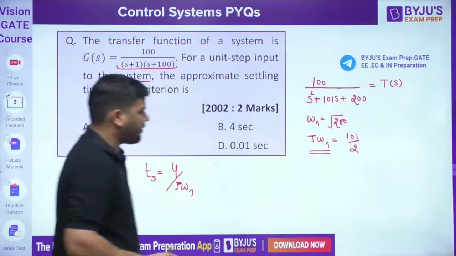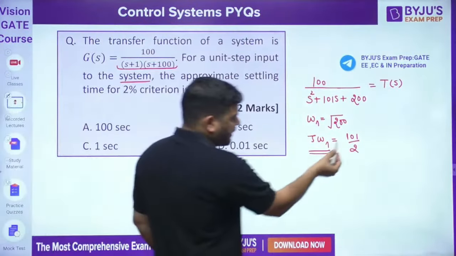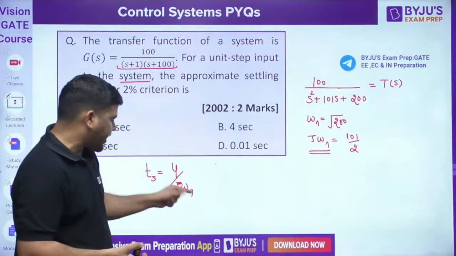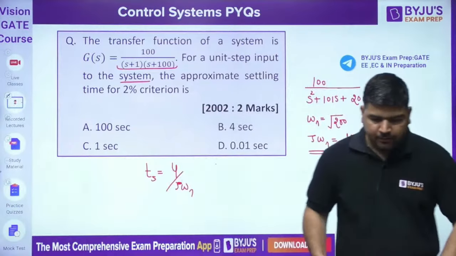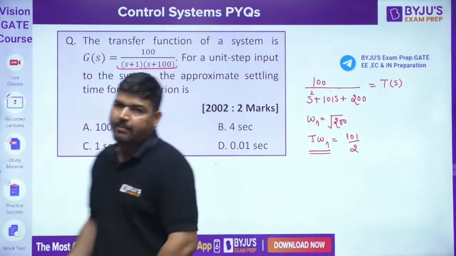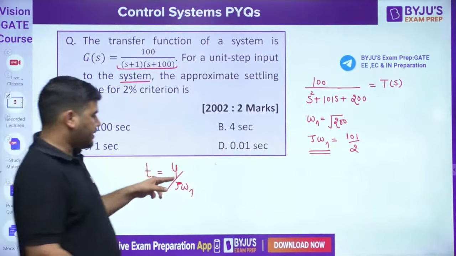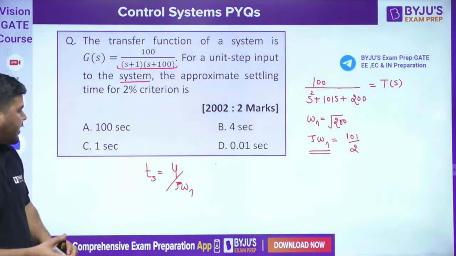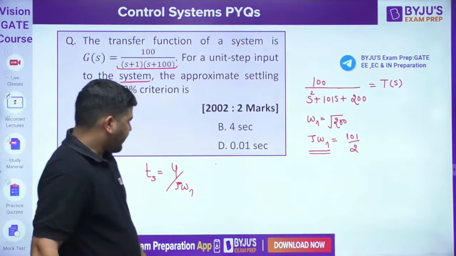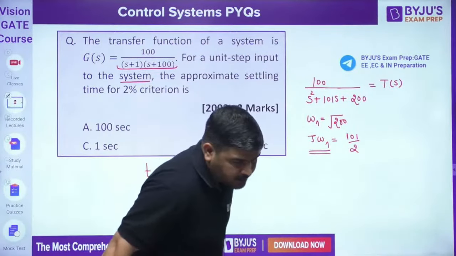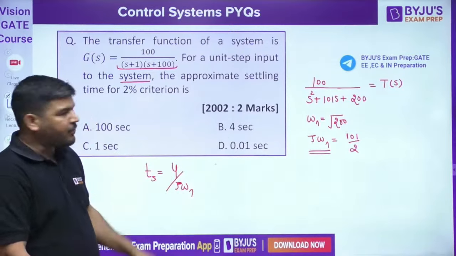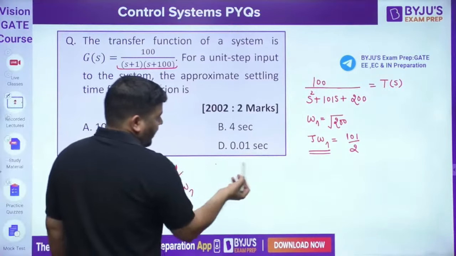If you know the zeta omega n value, what you need to do is take the inverse of this, 1 upon zeta omega n into this factor. Now what is this factor? Is it 4 by zeta omega n or 5 by zeta omega n for the 2% criteria? Tell me everyone. So accordingly, you can check.